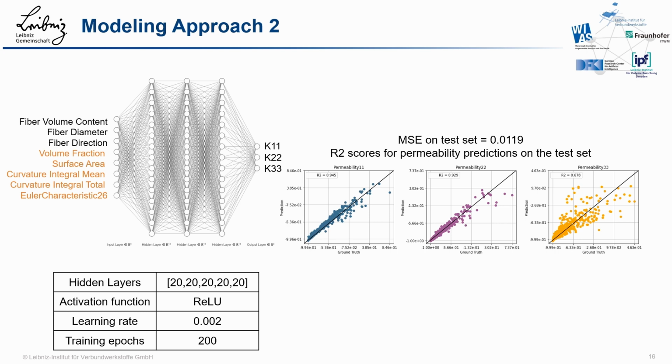With this approach, we achieved a slightly improved mean squared error of 0.0119, compared to 0.0125 for modeling approach 1a, with the test data. So the additional input parameters seem to help in better predicting K11 and K22, but no improvement in predicting K33, as we can see from the R-squared values.